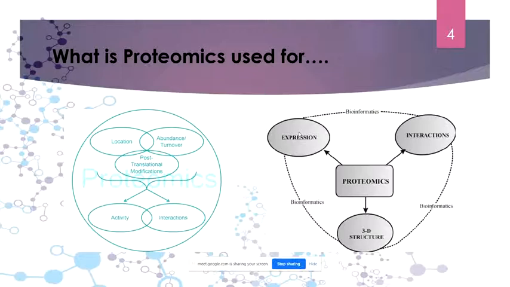Next, interaction proteomics, or interaction bioinformatics, deals with the interaction of a particular protein with another molecule. That other molecule might be a protein, it might be DNA. So studying their interaction, which partner it interacts with, what its binding site is, and how it is interacting, these are the things that interaction proteomics discusses.